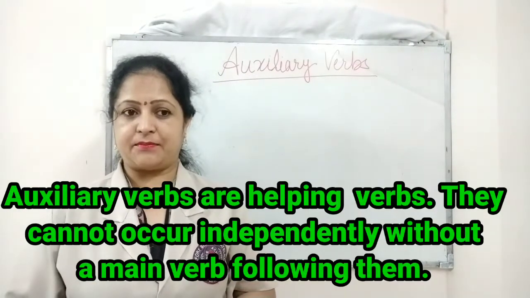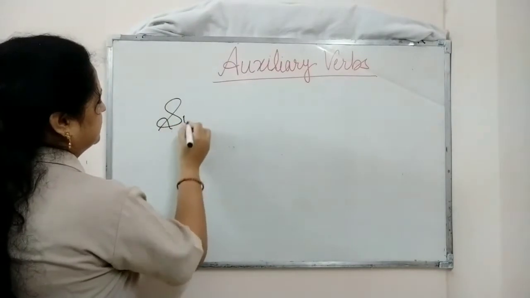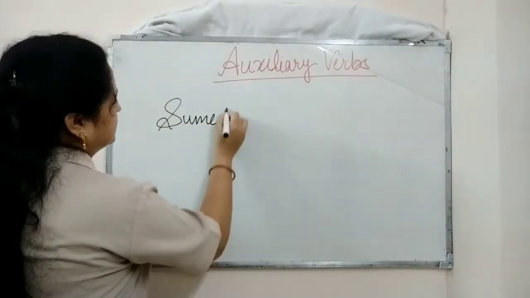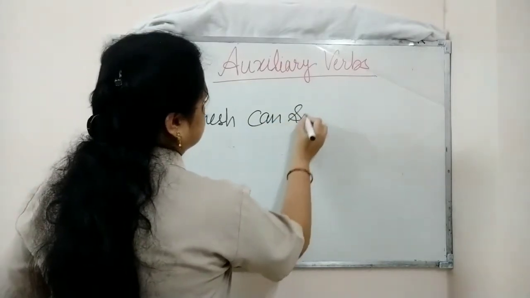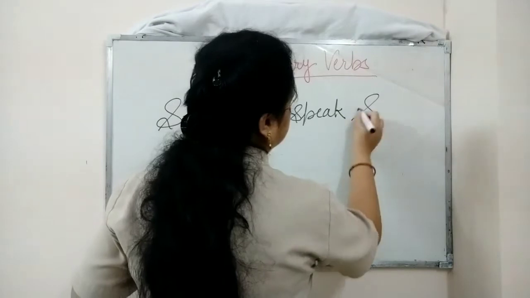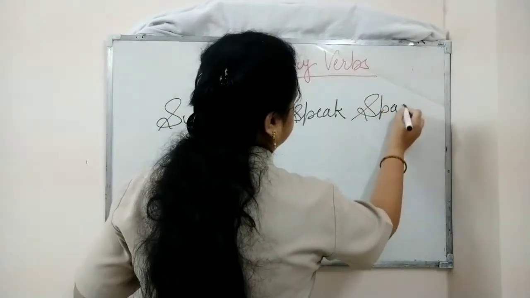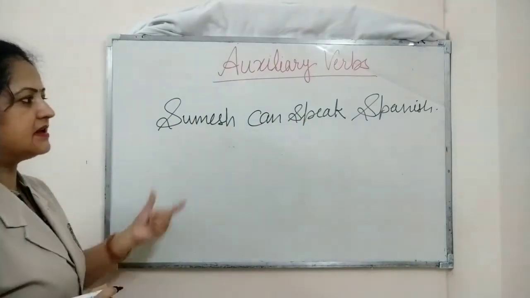Let's take one example. Here the example is: Sumesh can speak Spanish. So you can see I have written the example here.